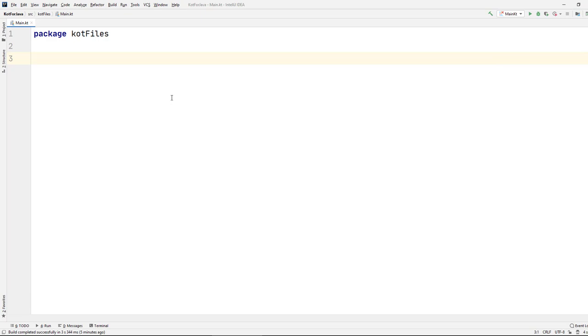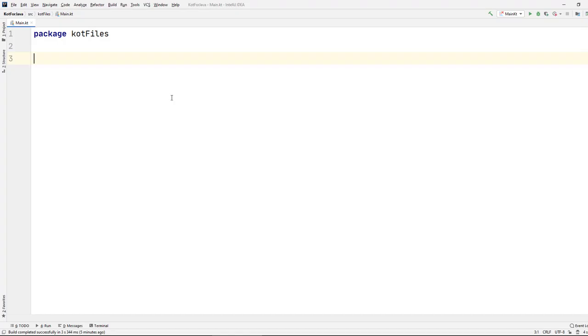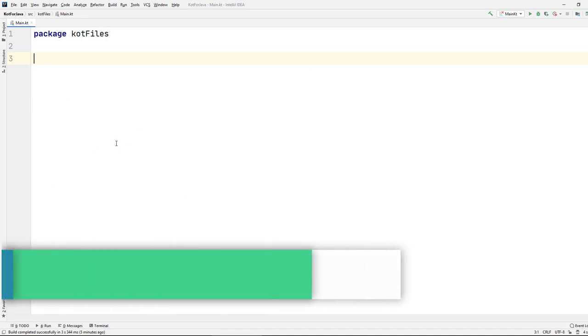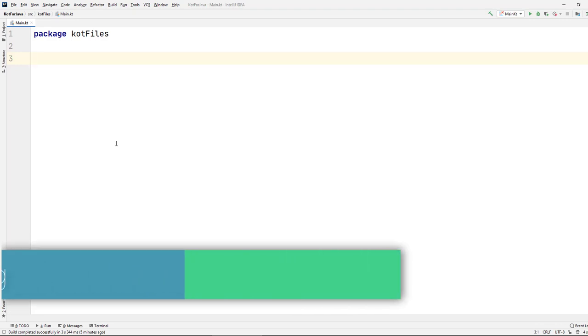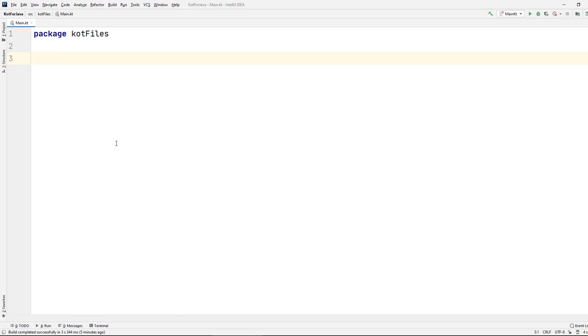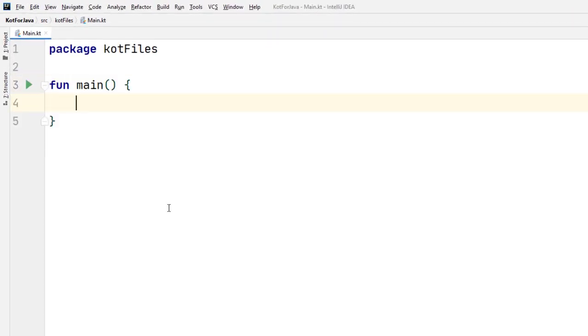All right, so let's actually get started now. I have my file open here in IntelliJ IDEA, and of course you can have it anywhere you want, as long as you have the Kotlin compiler installed. Let me go ahead and create my main function. So main, there you go.